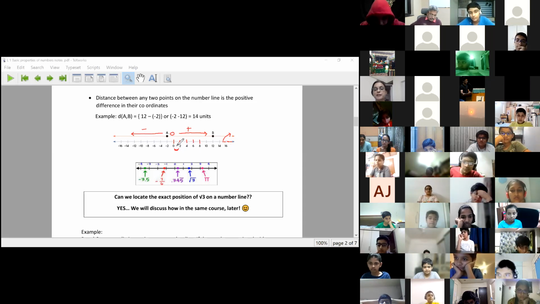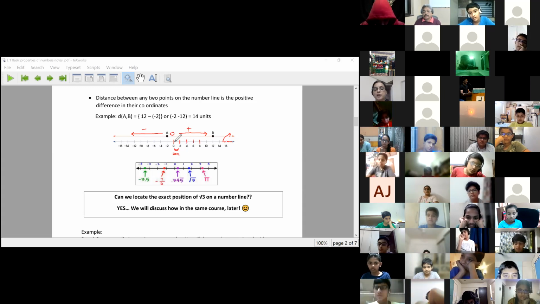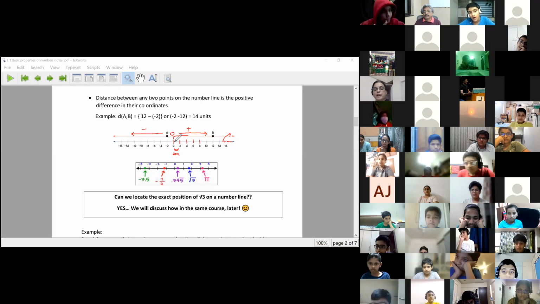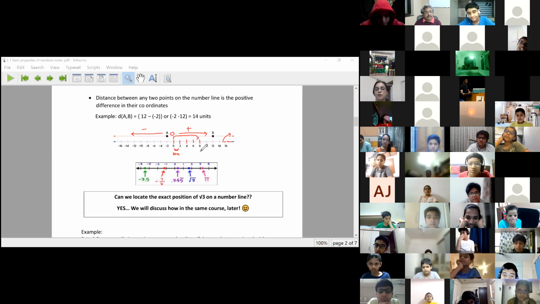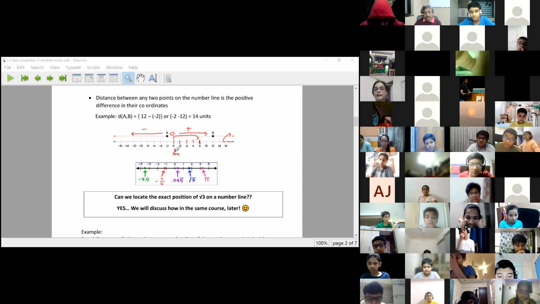Then the distance between this point and this point is 2 centimeters. Again 2 centimeters. Then what is the distance between this point and this point? It is 8 centimeters. How am I finding it? It is called the coordinate. Coordinate of this point is 8, and coordinate of this point is 0.